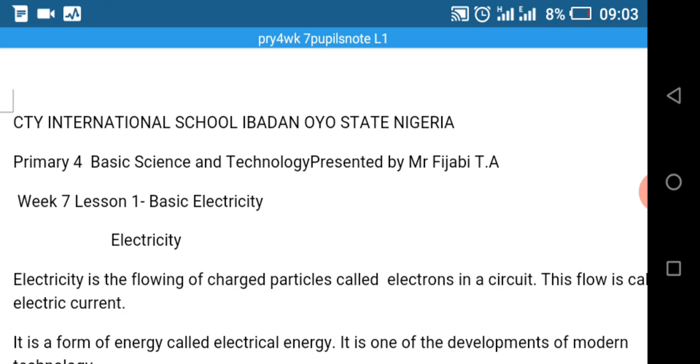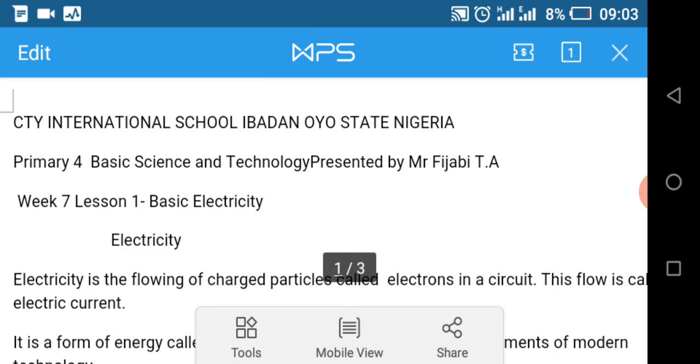May Almighty Allah's protection continue to be on us during this COVID-19 pandemic. Amen. Don't forget to stay safe and adhere to all the rules and regulations of health. Allah's protection continue to be on us. Amen.